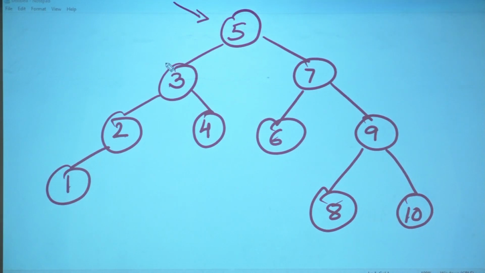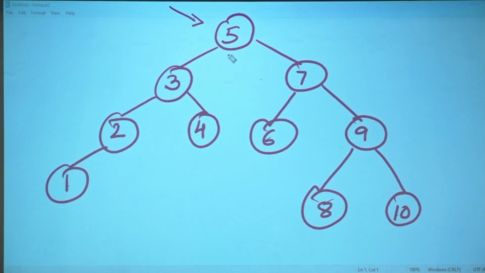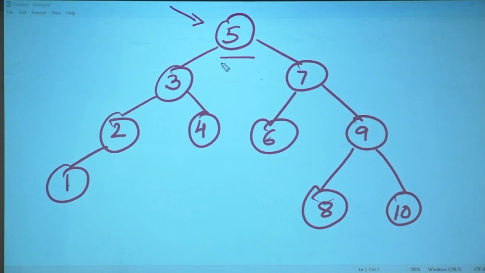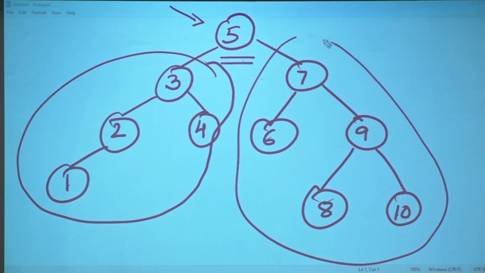Is it a binary tree or is it a binary search tree? Why? So can I say that whatever elements come, if an element comes which is less than 5, it would be here. If any element comes greater than 5, it would be where? It would be over here.